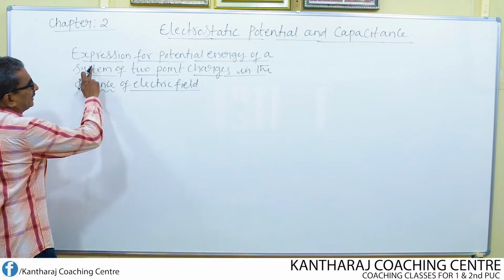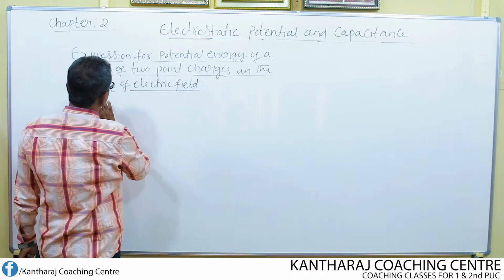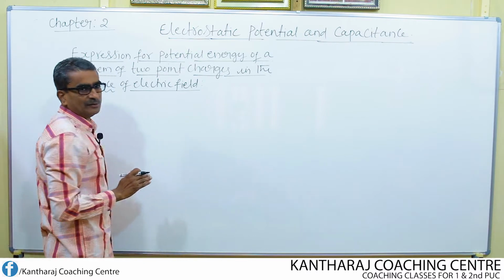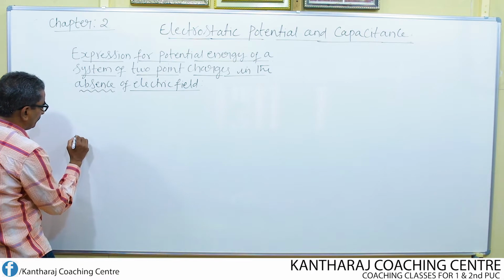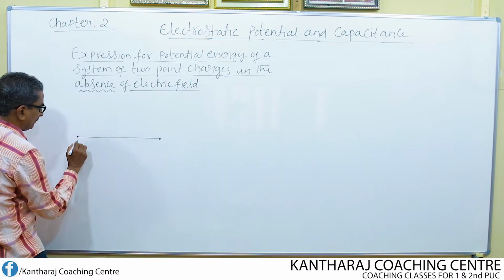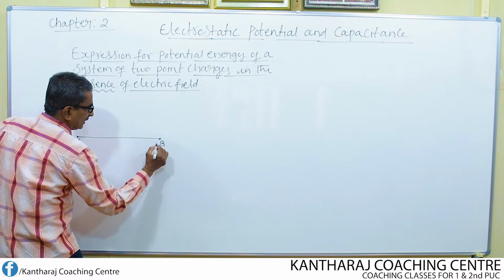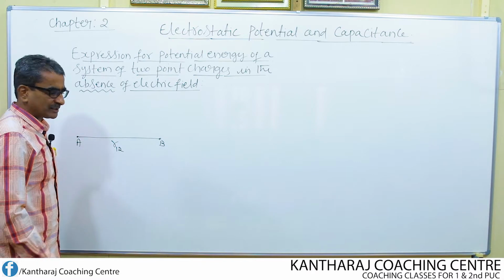The first one is the expression for potential energy of a system of 2-point charges in the absence of an electric field. So I consider the 2 points A and B separated by a distance R12. Why should I use the subscript 12?